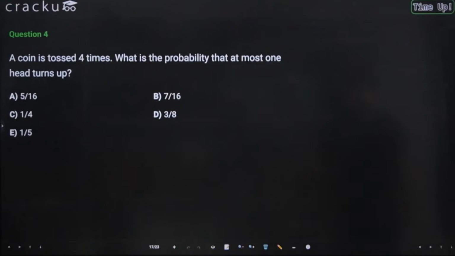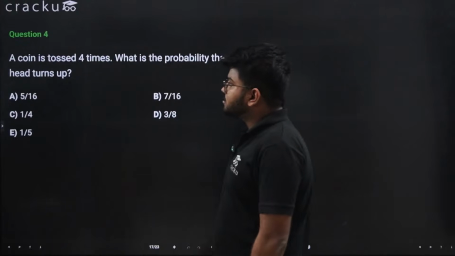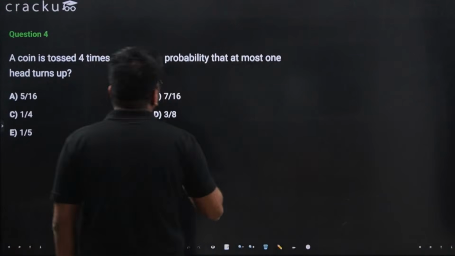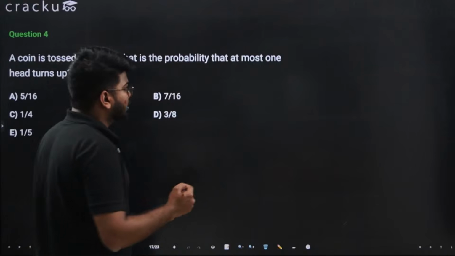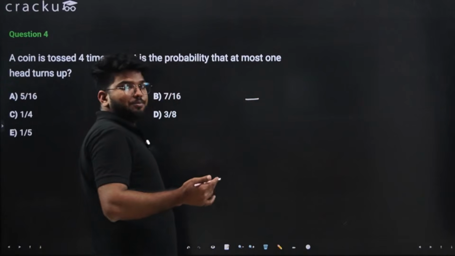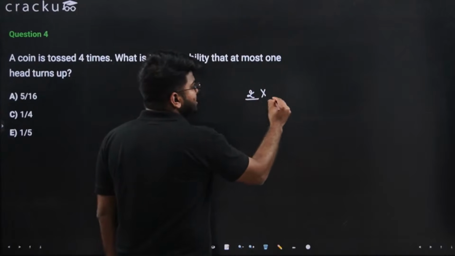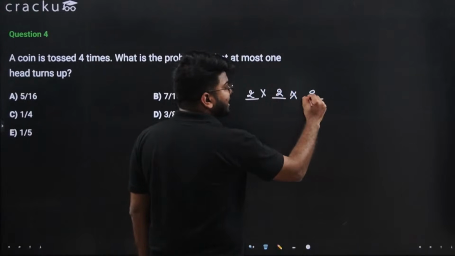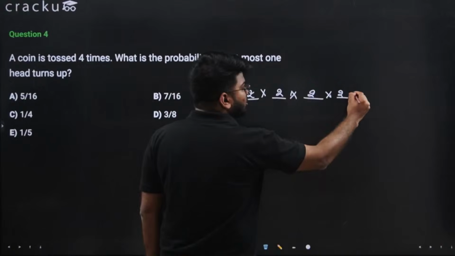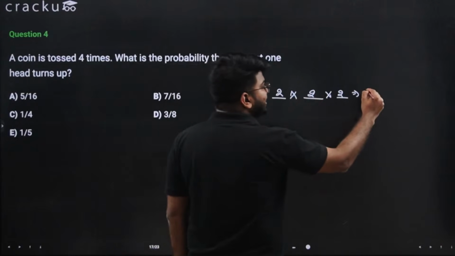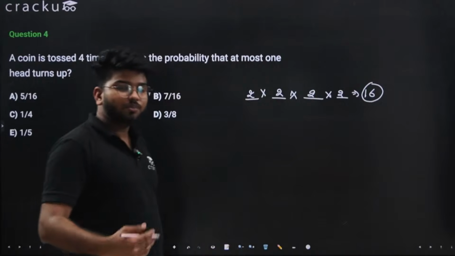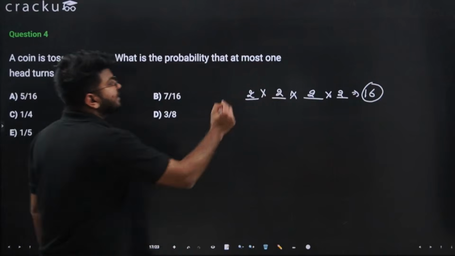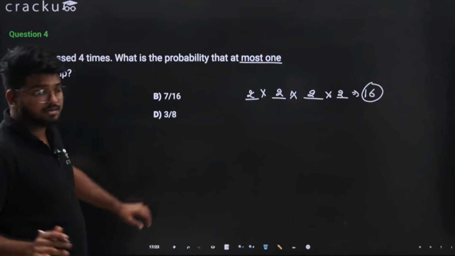Okay. So it says that a coin is tossed 4 times. What is the probability that at most one head turns up? Now, if a coin is tossed 4 times, for the first one, there are 2 cases. It can be either head or tail. Similarly, for the second one also there can be head or tail. Similarly, for the third one, and the fourth one. So there are in total 2 and 2 and 2 and 2, 16 cases. Now there are 16 cases in total. Out of that, I want the cases where at most one head turns up.